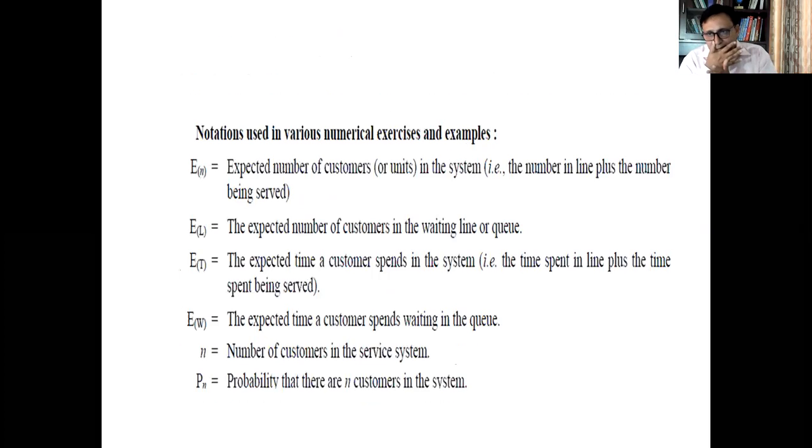The notations which I have used, I will explain again. En here is the expected number of customers in the system. El here is the mean expected persons waiting in the queue. Et here is the expected time a customer spends in the system. Ew is the expected time a customer spends in the queue. Small n is the number of customers in the system, and Pn is the probability that there are n customers in the system. So if you want to find the probability of n customers in the system, you can denote it by rho raised to the power n.